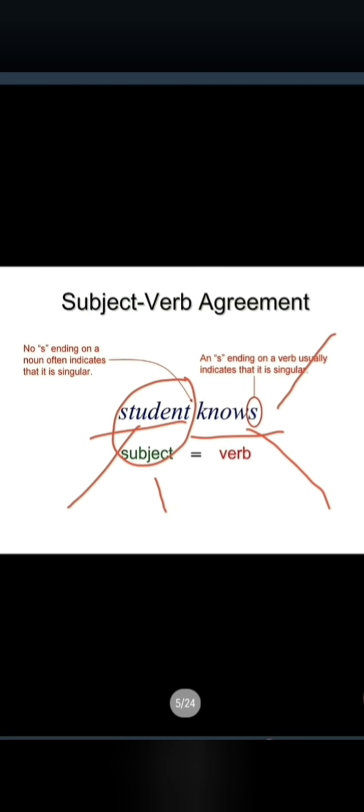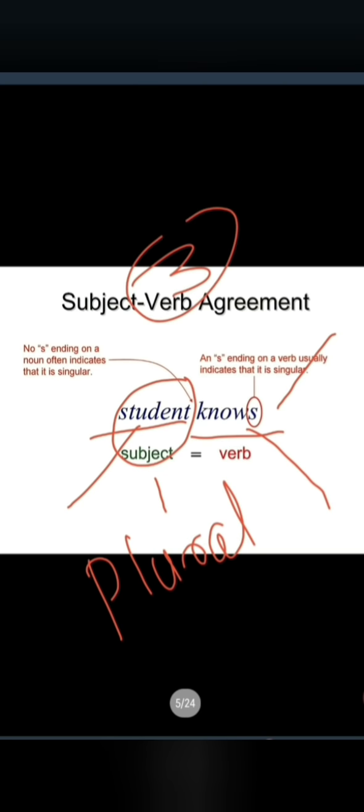In students, if there is s in the subject, if any s is added, it is going to be plural. Again I am going to repeat the same thing to people because it should be clear, because it is coming for 3 marks and I don't want to lose a single mark from this grammar topic. And in second, knows is what? It is a verb, and if s comes at the end of the verb, it represents singular. And if there is no s over there, it is going to be plural.